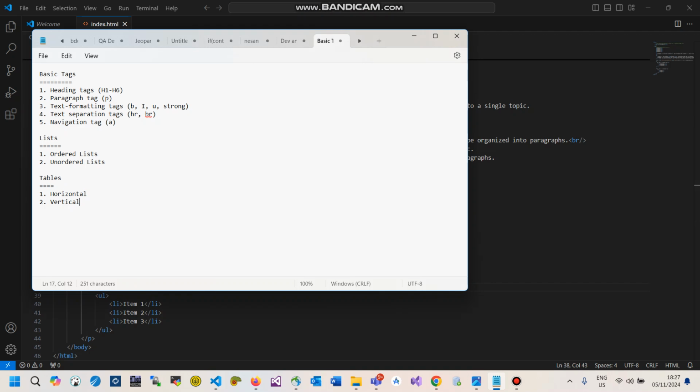So when it comes to tables in HTML, we've got horizontal tables and we've also got vertical tables. In horizontal tables, we're looking at data flowing from left to right within our columns, and then for vertical tables we're looking at data flowing from top to bottom. So let us start creating a horizontal table, right?